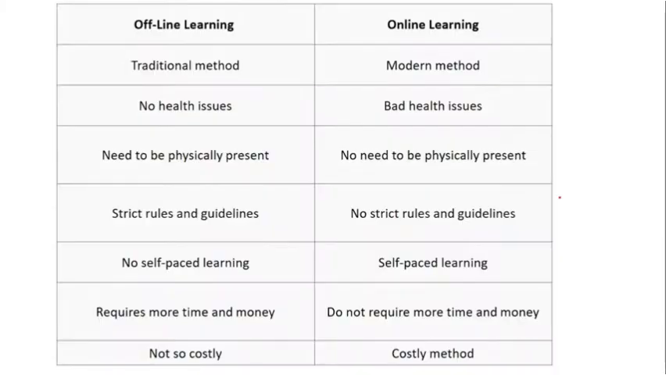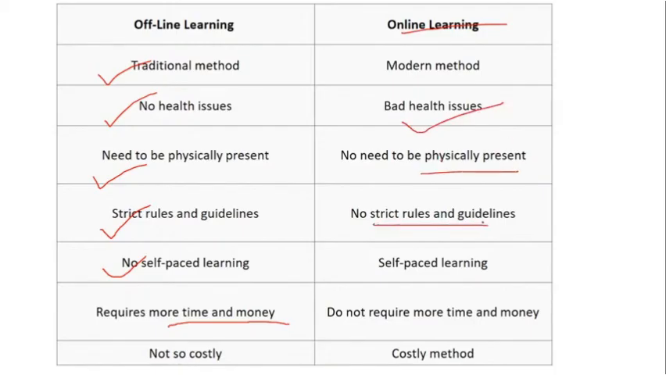Offline learning and online learning, because you have this concept of offline and online also. So offline learning, as I said, is the traditional method, no health issues, physically present, strict rules and guidelines have to be followed, no self-paced learning, requires more time and money, and it is not comparative at all, costly. But when you go to the online method, yes, it is the modern version. Yes, it has some impact on health issues, no physical presence is required, no guidelines, you can do it as per your convenience, that is self-paced. It does not require more money and time compared to offline, you can do it as per your comfort, but it is a costly method.